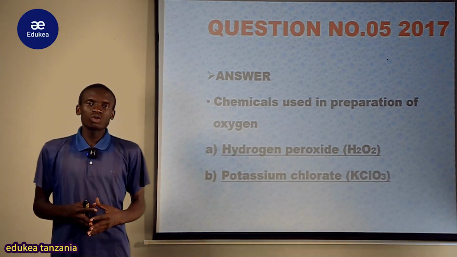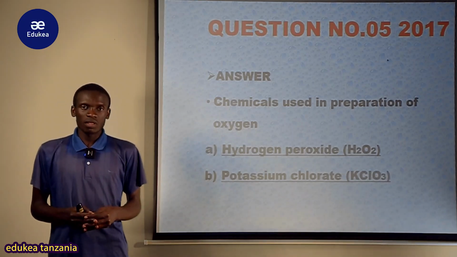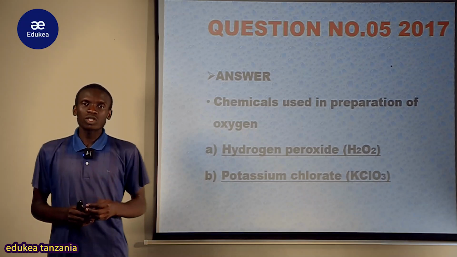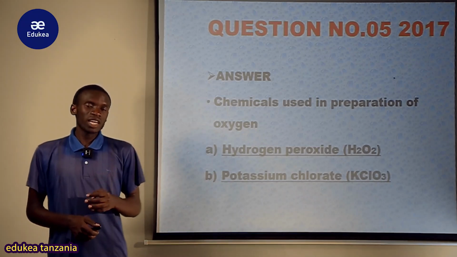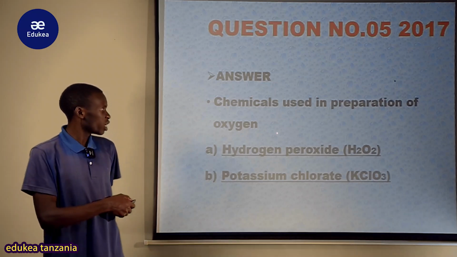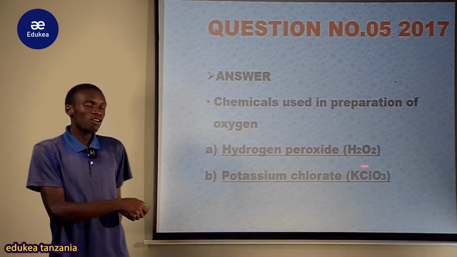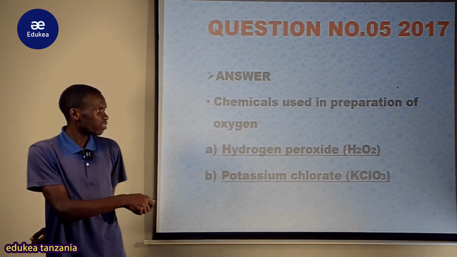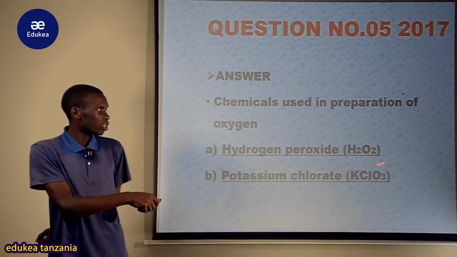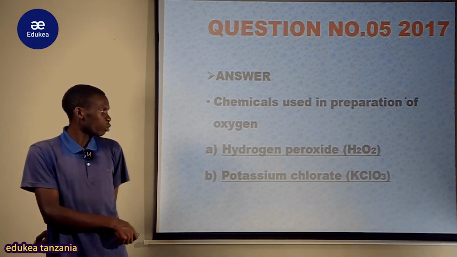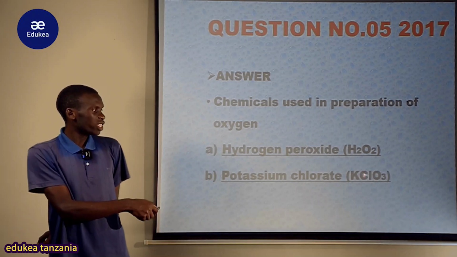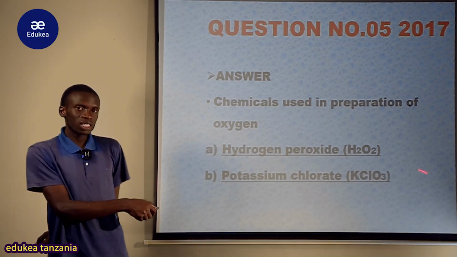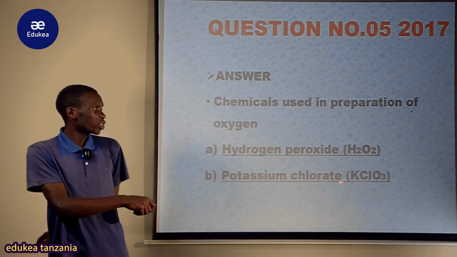2 chemicals that are used in production of oxygen gas. There is hydrogen peroxide and there is potassium chlorate. As I've said, a student was required to give the name and its formula. The formula for hydrogen peroxide is this one, H2O2. And the potassium chlorate, the formula is this one, KClO3.